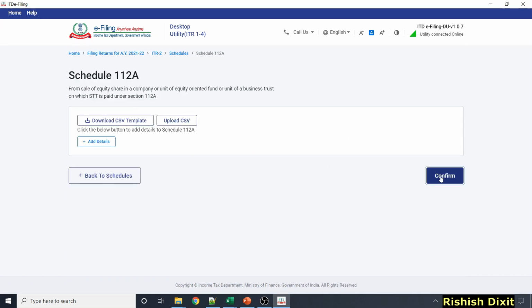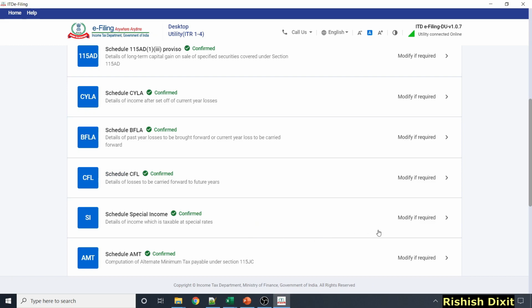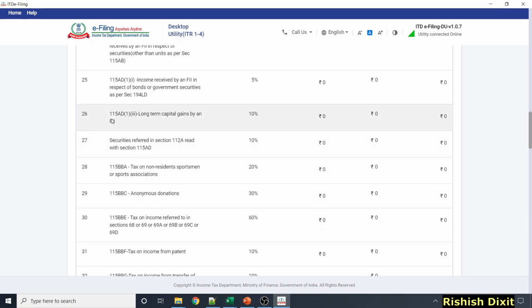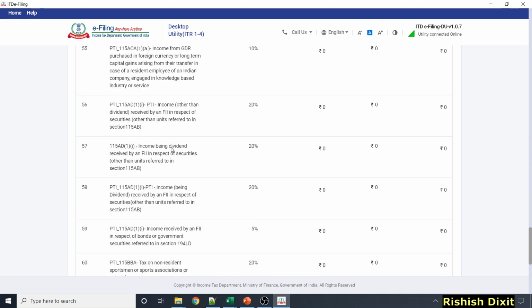Just to make sure we don't have any data in Schedule 112A, it's empty now, there's no data here. So let's check if we got details in Schedule Special Income. Click here, Modify if required. We should see details here. So I think it's not picking up the data. Let me check again if we got data there in 115AD, because at the beginning we have not selected this option. So I'm not sure if there's a bug in this utility.